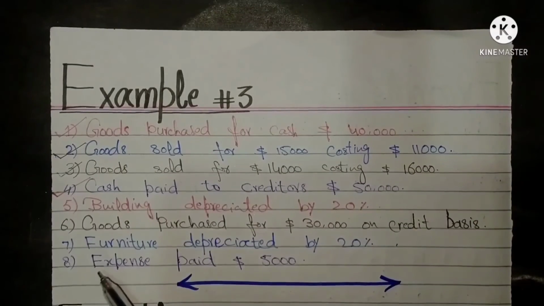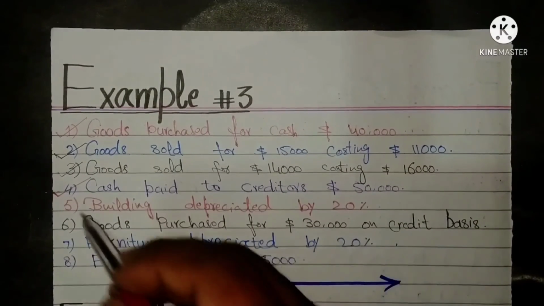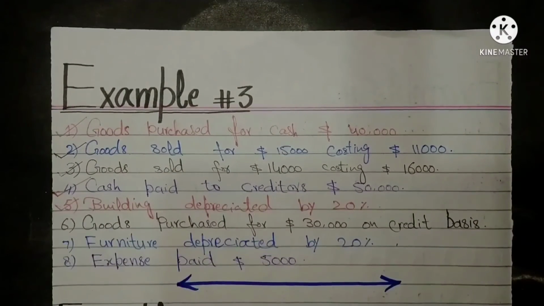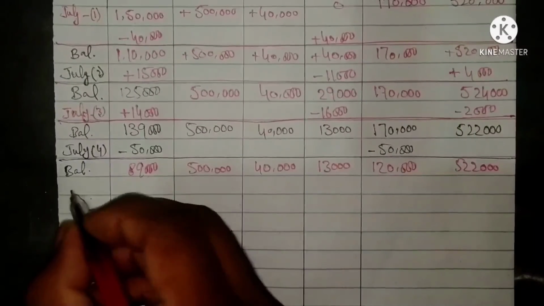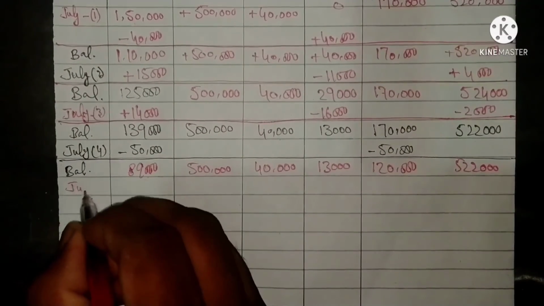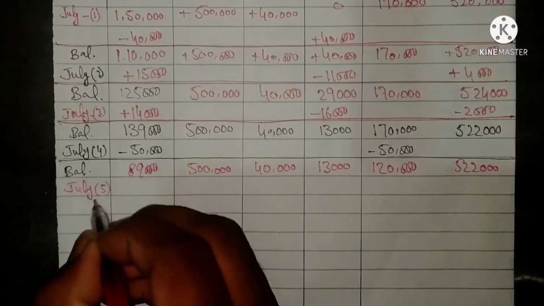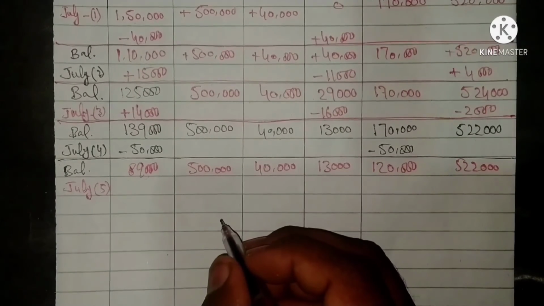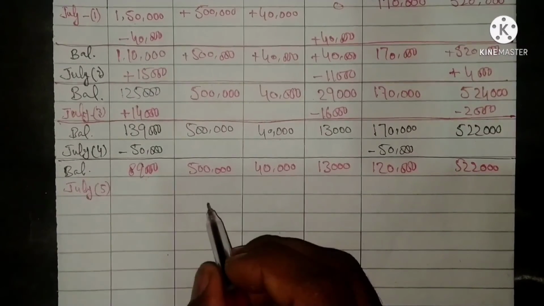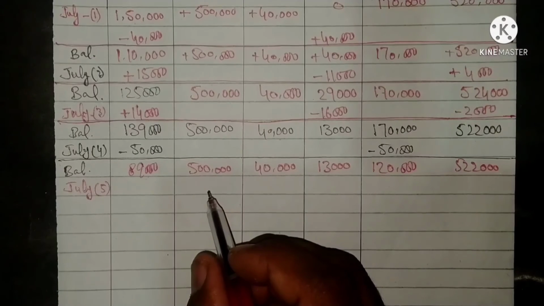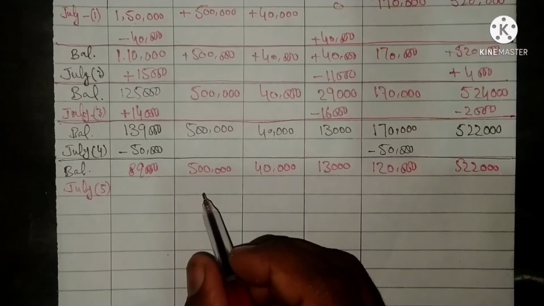On 5th July, building depreciated by 20%. This transaction has two effects on the accounting equation.